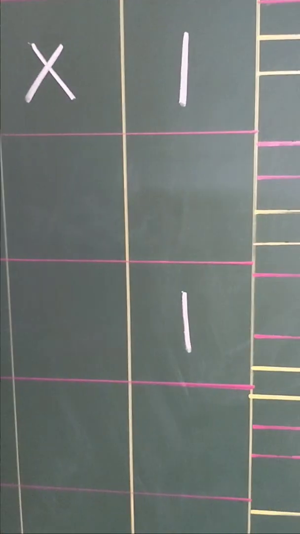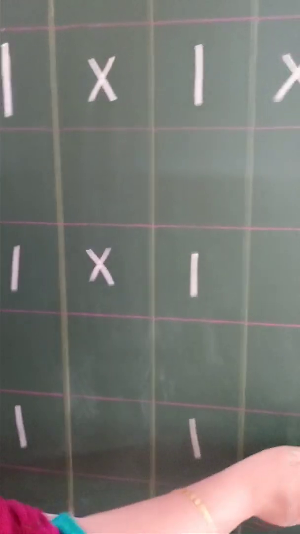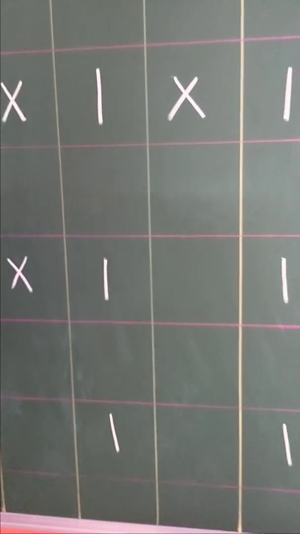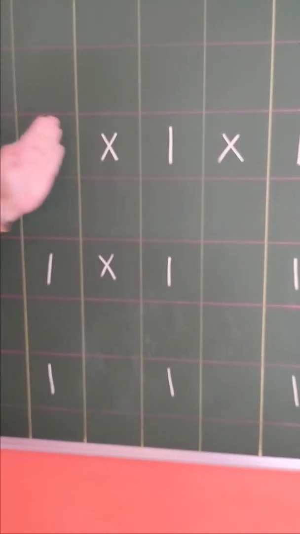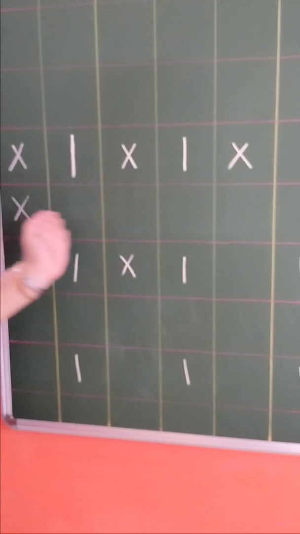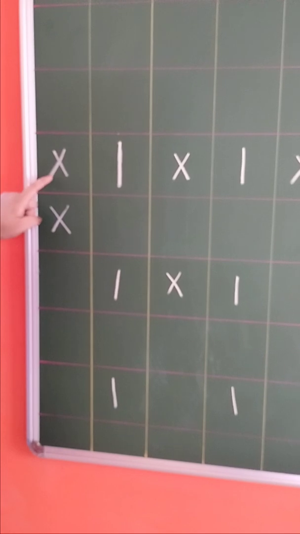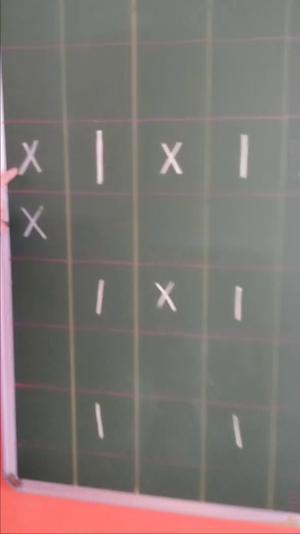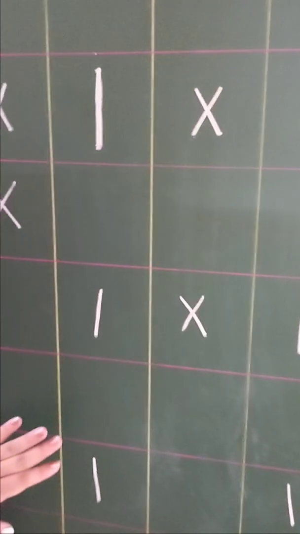We are not going to write here. Again here. Alternate lines. Again here. 1, 1, 1. In this way we are going to leave alternate column and alternate row. Only the first column and the first row needs to be marked with this cross mark to make sure which row and which column needs to be cancelled out. Otherwise, we don't need to place it again in this page.